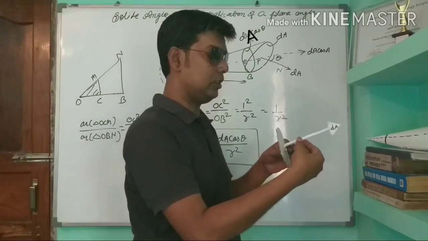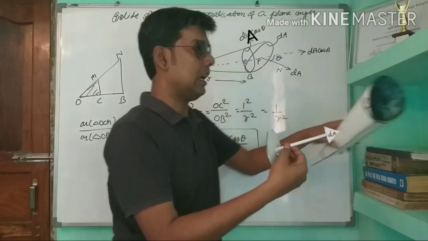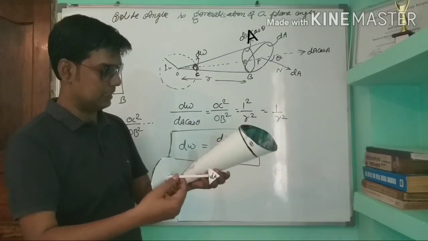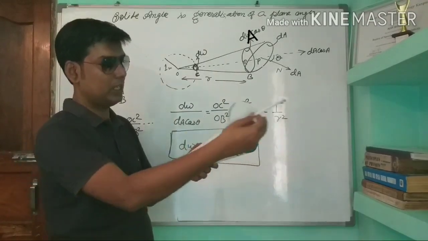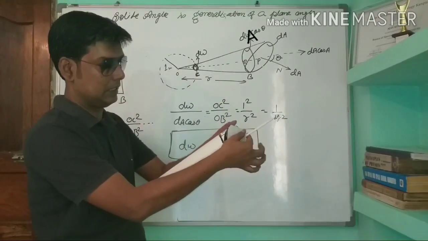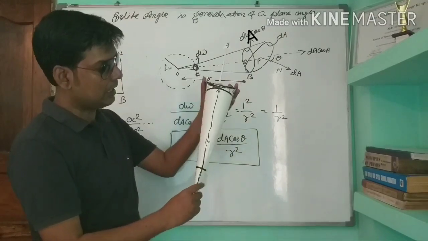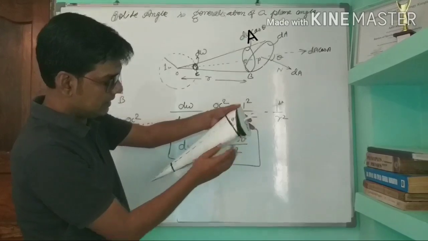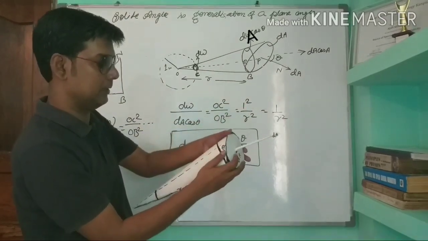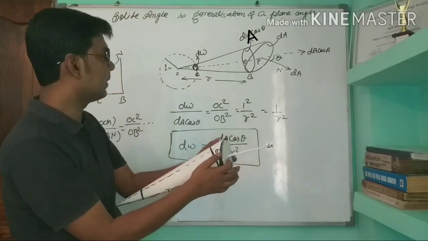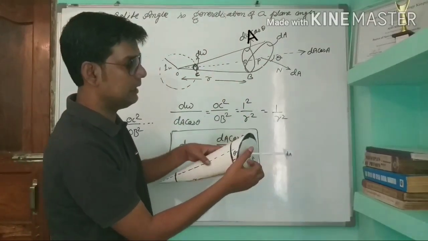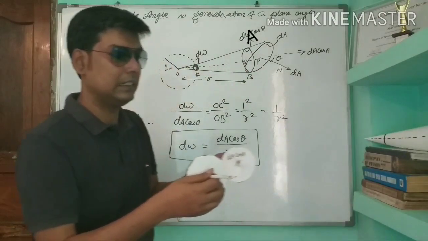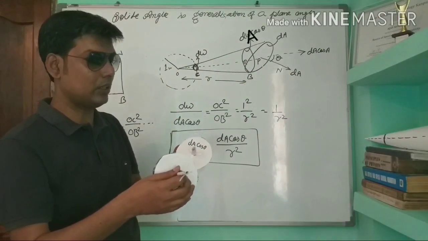Now due to this dA, a cone is constructed here this way, like a kulfi, and the distance from this point O to this point is taken as R. This is the dA. Now the projection of dA is here. The projection will be dA cos theta.